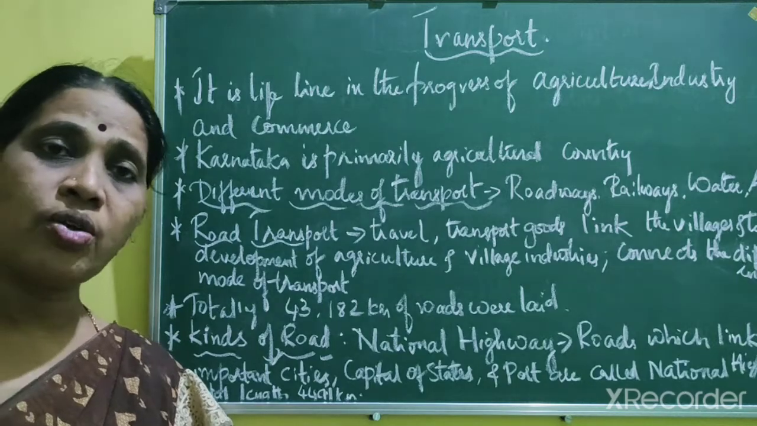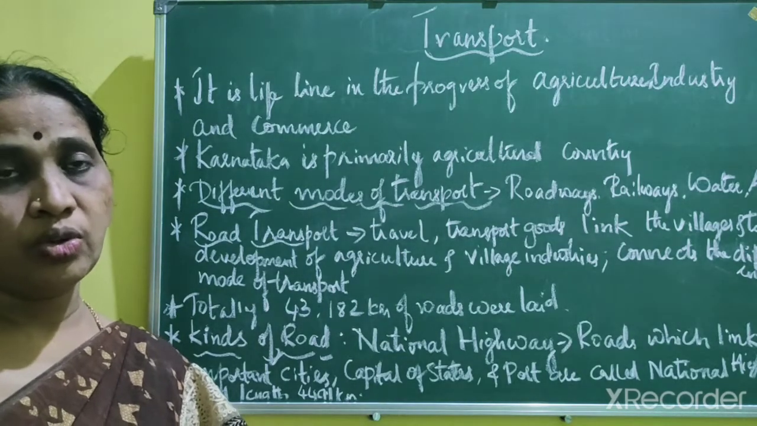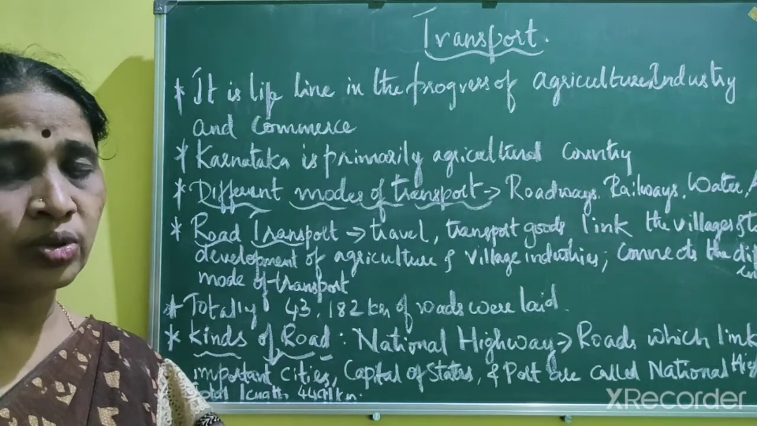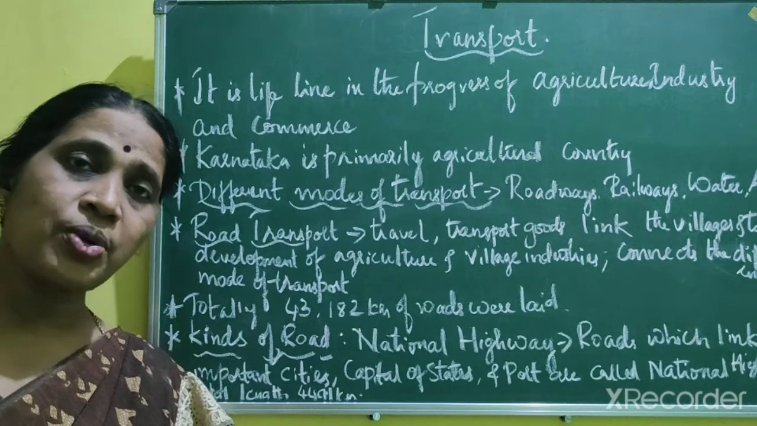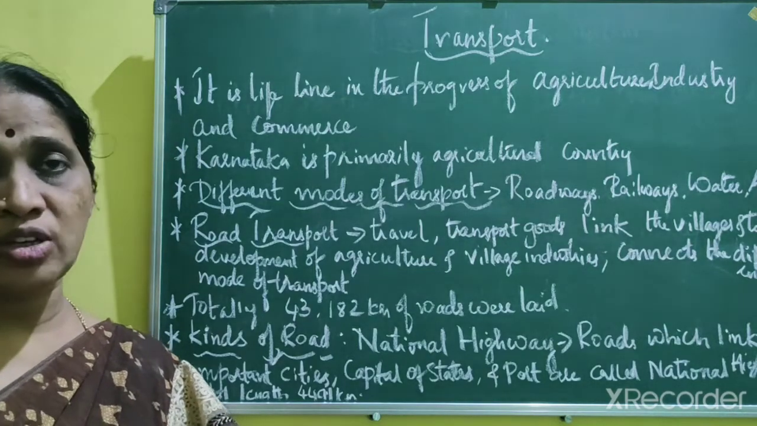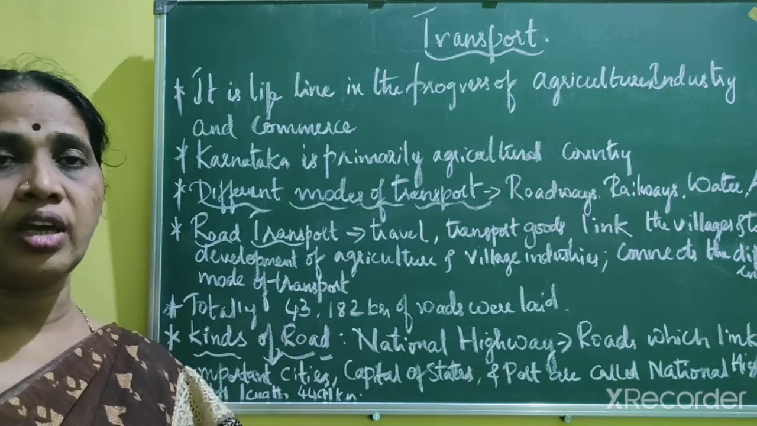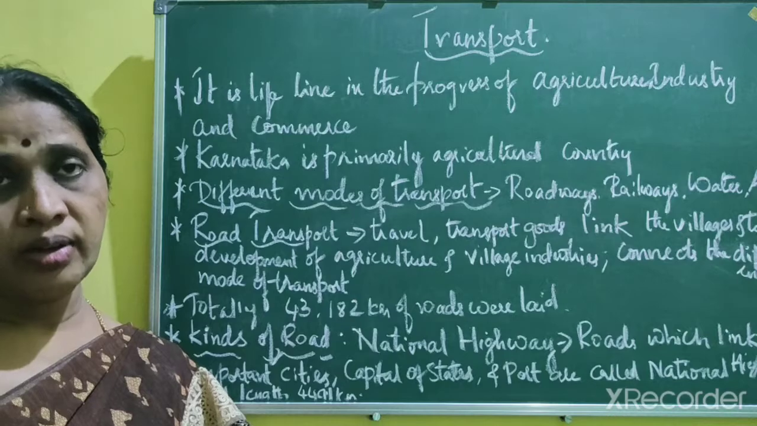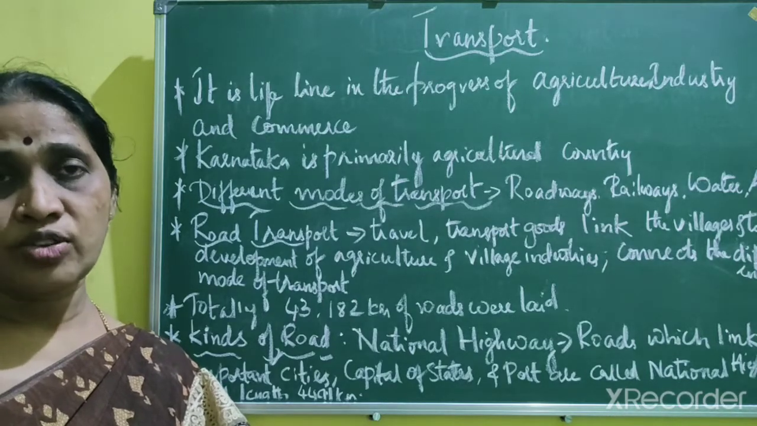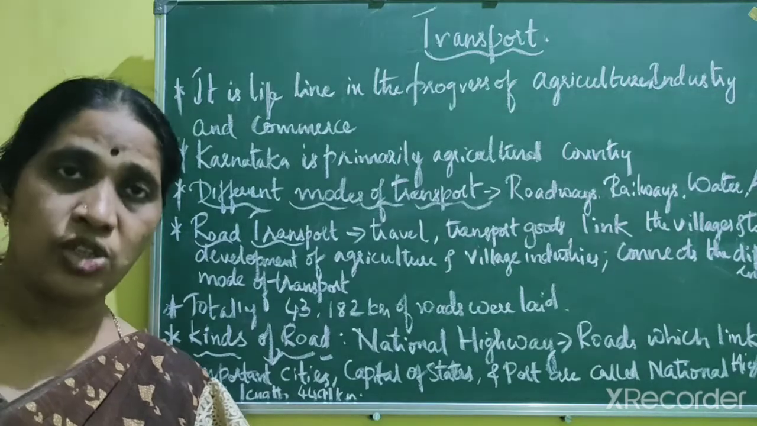Okay, again, road transport also helps to carry perishable goods. You know what perishable goods are? The goods that will spoil very fast. So road transport also helps to carry these perishable goods from one place to another very fast. Okay, so like this you have several uses from road transport. So it plays a very important role in the growth of the nation.